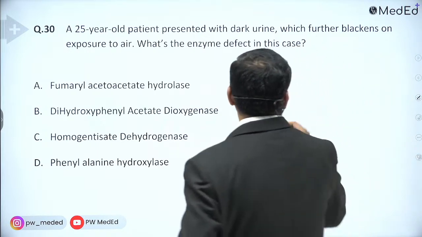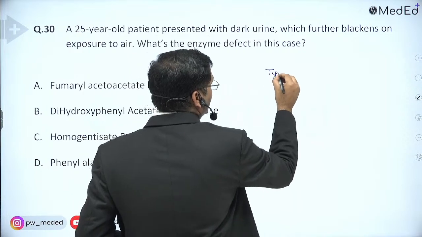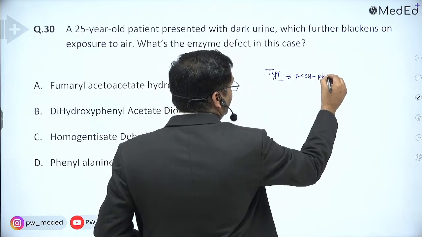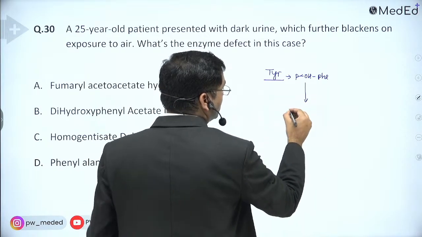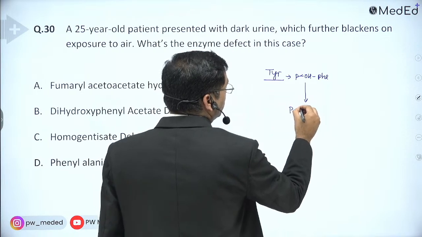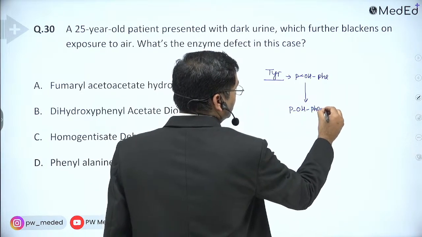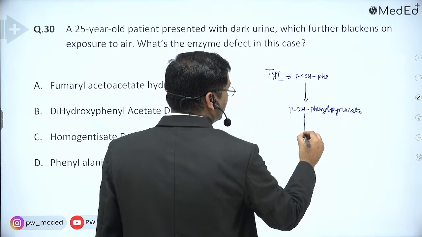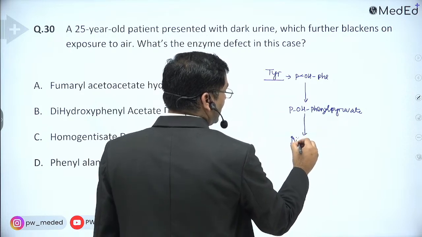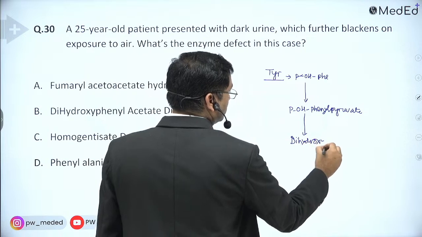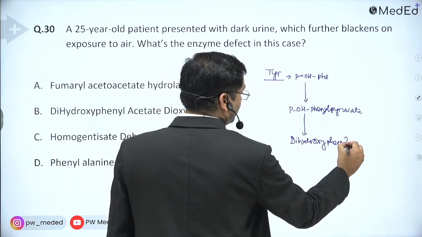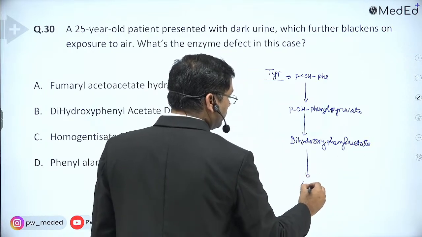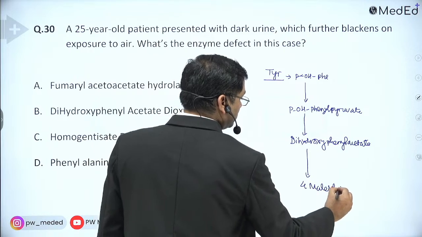See, tyrosine, another name is para-hydroxyphenylalanine, is converted by transamination into para-hydroxyphenylpyruvate, and this is converted into dihydroxyphenylacetate, and this is converted into 4-maleyl acetoacetate.